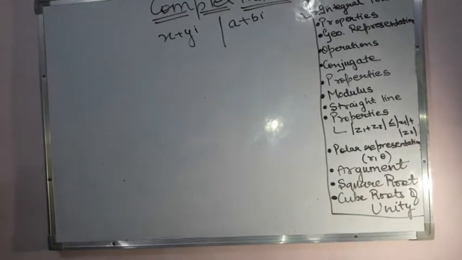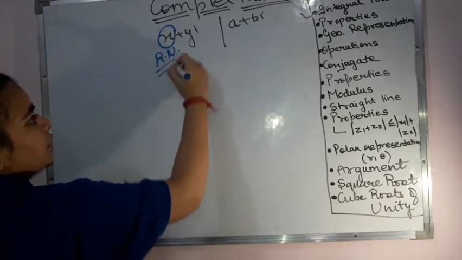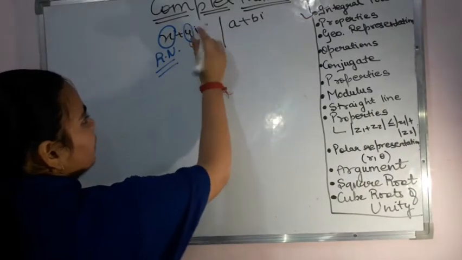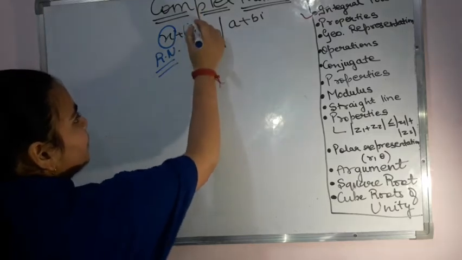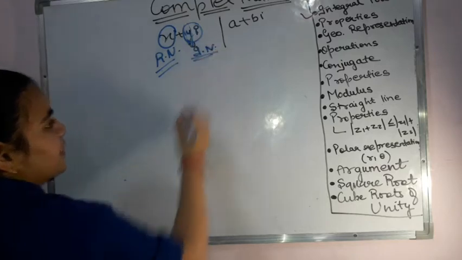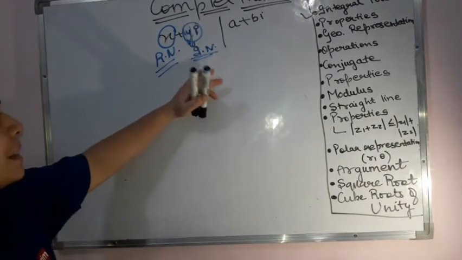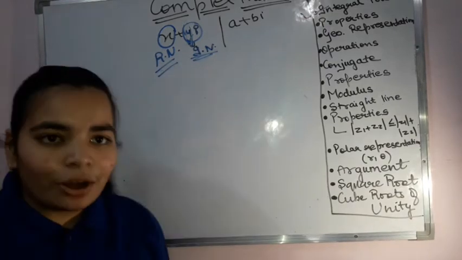Now see, having a little discussion on it. This x part is the real number part. This is the real valued part. And this y, not only the y but this entire part, that is yi, is the imaginary part of this complex number. This real part plus the imaginary part together makes my complex number.